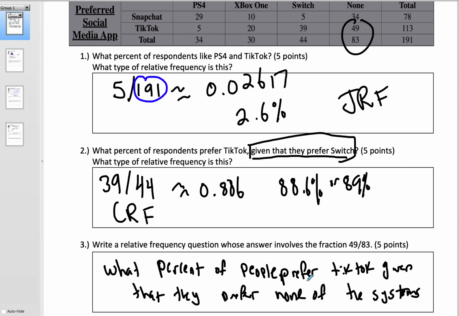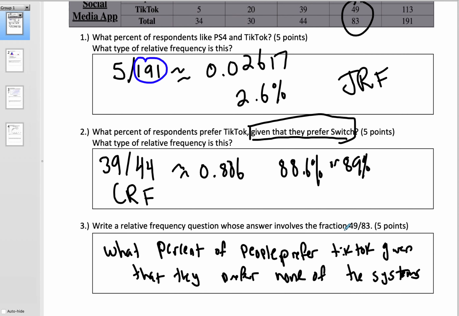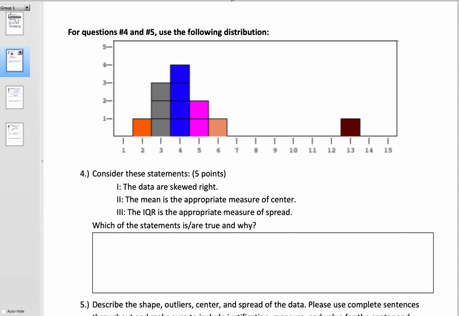Okay, and maybe if I don't get the same thing as you, if I don't get the 49/83, that's where I might mark you down. So be super careful about that one. All right, so feel free to rewind if you'd like to see me do any of this again. Otherwise, I am moving on to the next question.